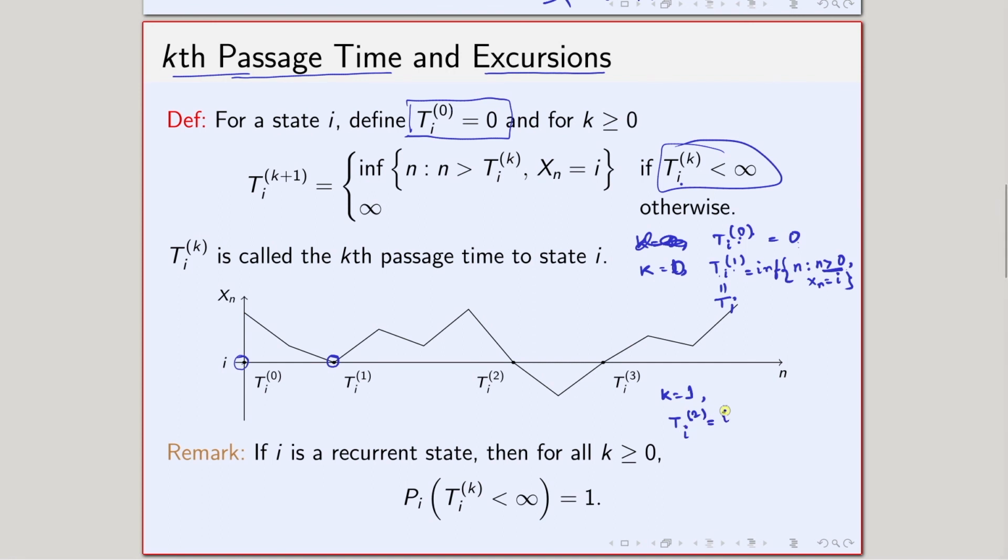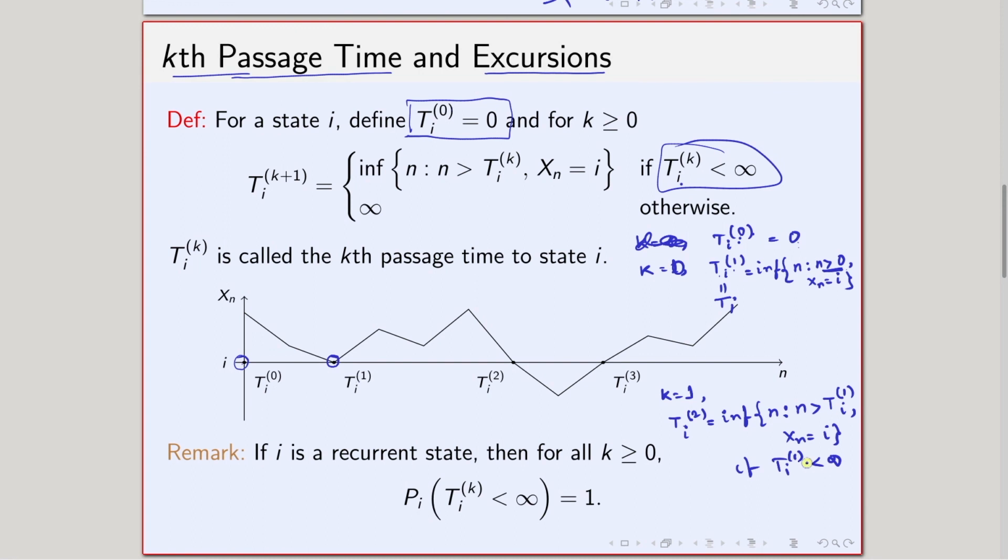What is T_i^2? By definition it is the infimum of n such that n is greater than T_i^1 and X_n equals i, if T_i^1 is less than infinity.